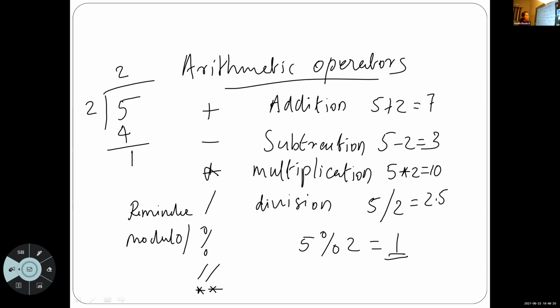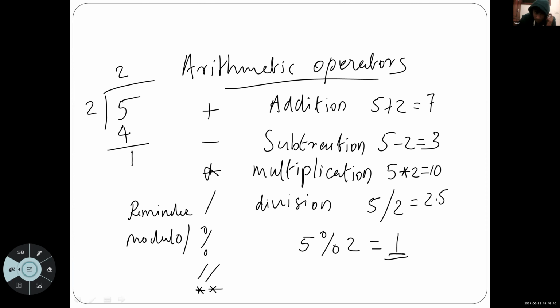This is the operator to find the remainder. To find the remainder, we are using modulo operator or remainder operator. So 5 is divided with 2. The remainder is 1. That remainder is used as the result here. Is it clear, Omar? Yes, ma'am.